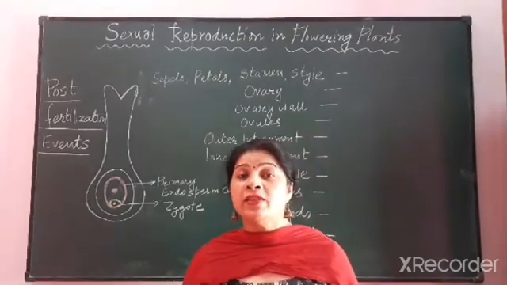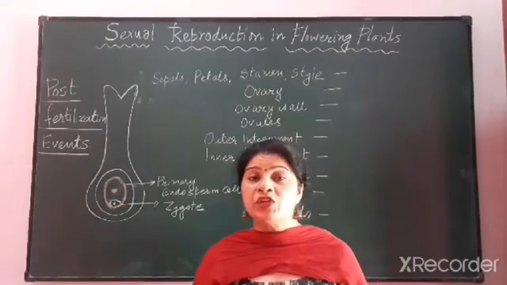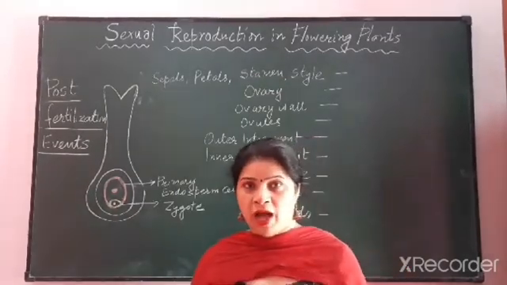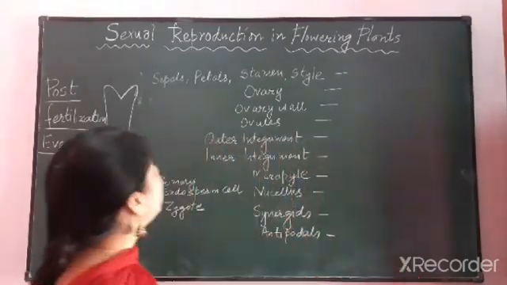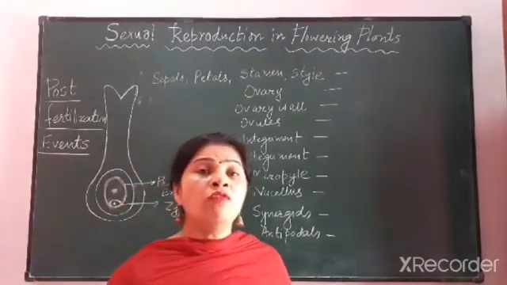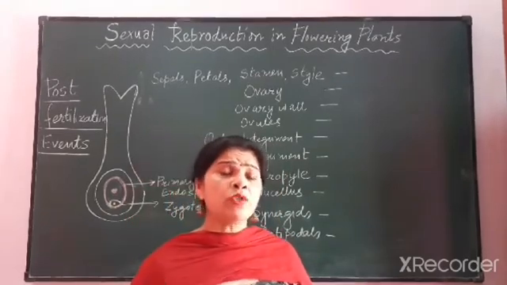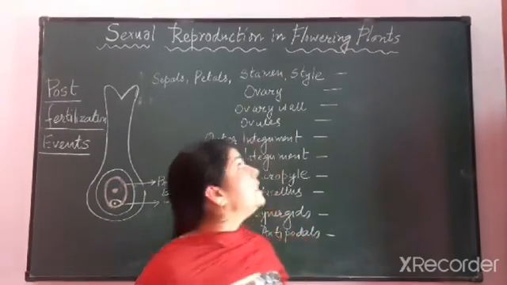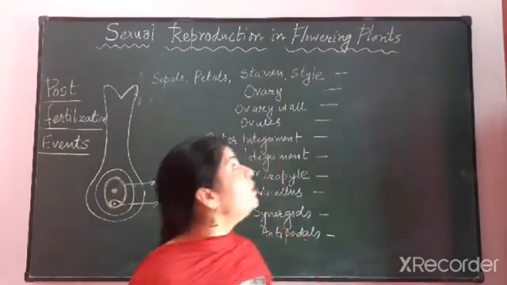Or what are the other changes that we will observe on the flower in which pollination and fertilization has taken place? We have done the different parts of the flower like sepals, petals, stamen and carpel. Now what will happen? All other parts of the flower like sepals, petals, stamen and style, they all will shed away, they all will fall because their work is done. Petals' work was to attract the pollinators for pollination, and the stamen's work was to produce the pollen grains. So they have done their duty, they will fall off.